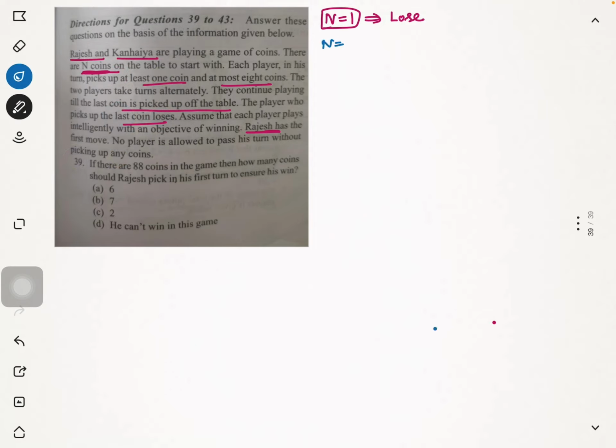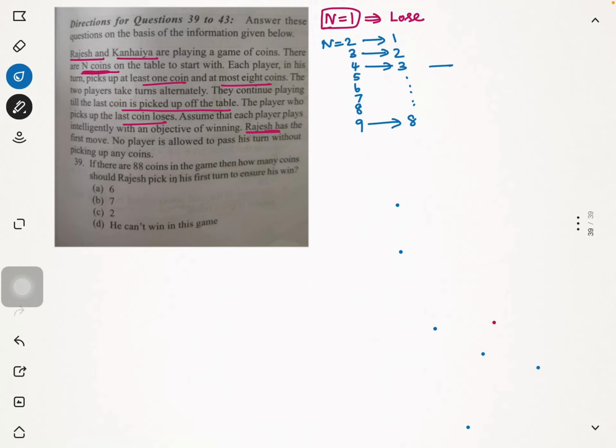However, what happens when n is equal to 2, 3, 4, 5, 6, 7, 8 or even 9? When n ranges from 2 to 9, I get control over the game and I am going to win. Let me show you. If there are 2 coins, I will pick up 1 coin from the table. If there are 3 coins, I will pick up 2 coins. If there are 4 coins, I will pick up 3 coins. Similarly, if there are 9 coins, I will pick up 8 coins.